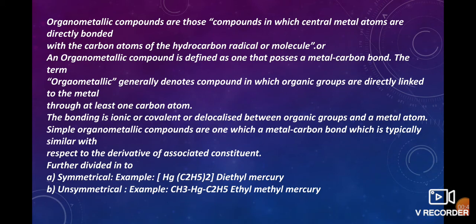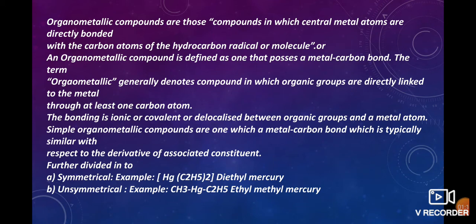The term organometallic means a compound in which organic groups are directly linked to the metal through at least one carbon atom. The bonding between the compounds is ionic or covalent, or delocalized between organic groups and the metal atom.